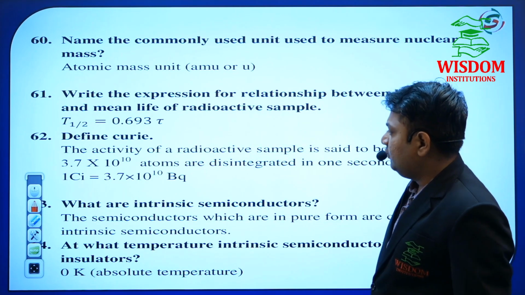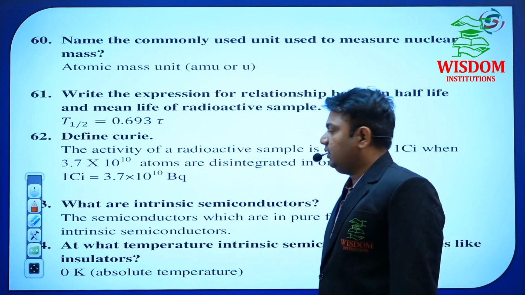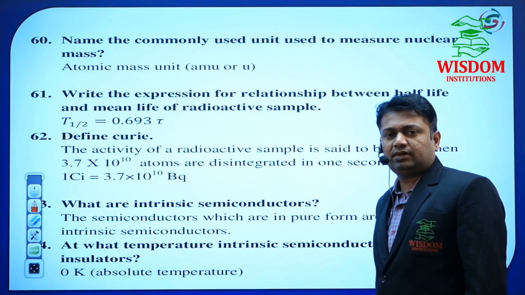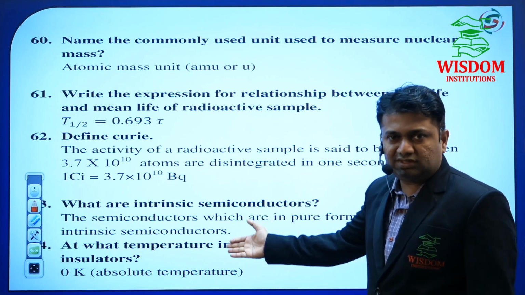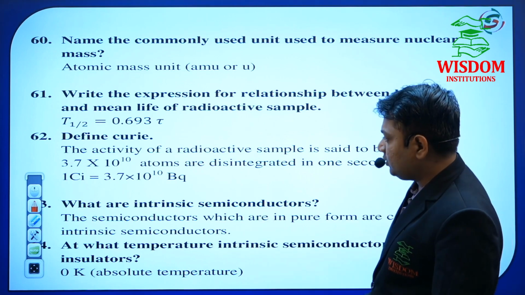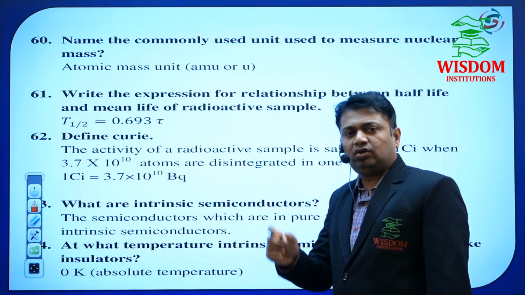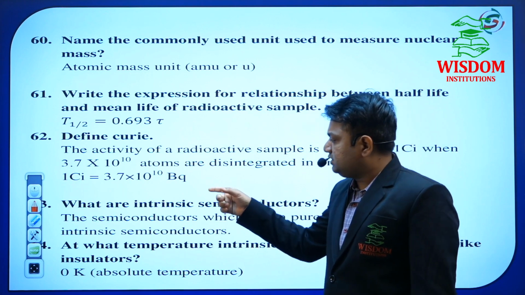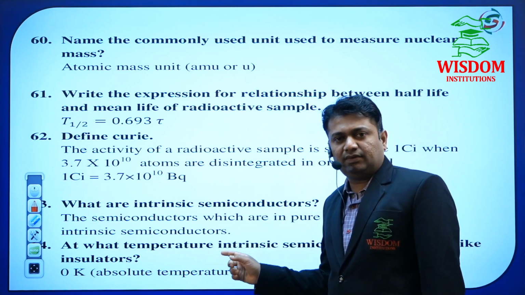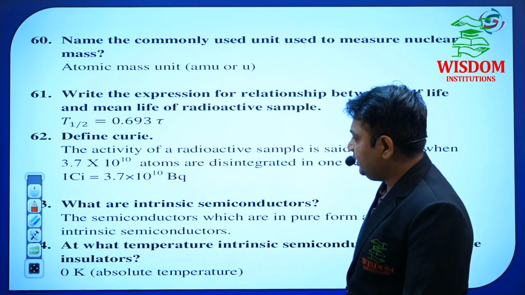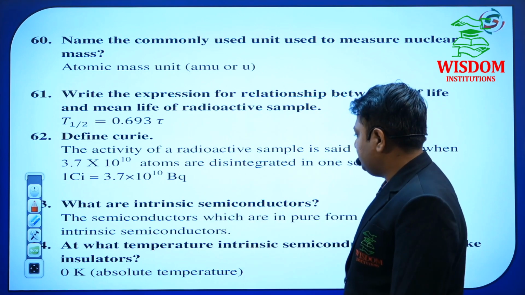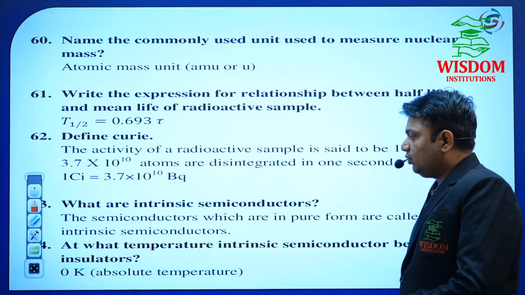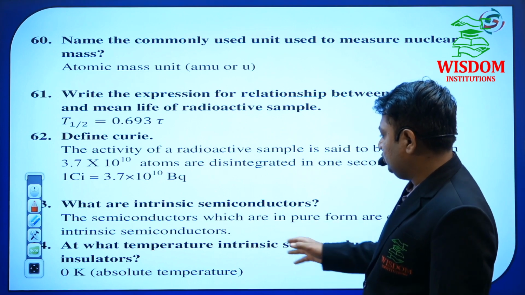Next, semiconductor and electronics. This is also a very, very important, scoreable chapter, because there are no numericals in this chapter. In semiconductor and electronics we purely have to go through the topics and subtopics. That is why this is a simple chapter. You have to perfect this one. Study this chapter word by word. What are intrinsic semiconductors and extrinsic semiconductors, examples of these 2, and the difference between these 2, you have to go through.